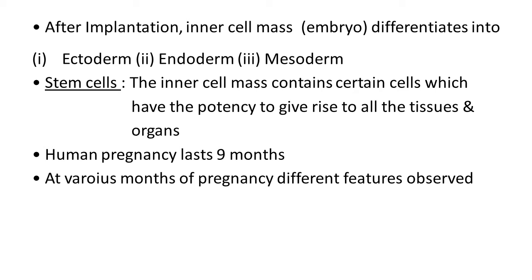Stem cells. The inner cell mass contains certain cells which have the potency to give rise to all the tissues, organs, and placenta. This group of cells is known as stem cells. You have heard about this word. What is a stem cell? Now you can understand: it has the capacity to develop any type of tissue and organ